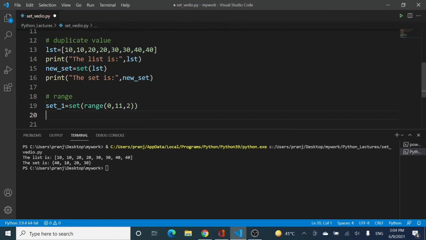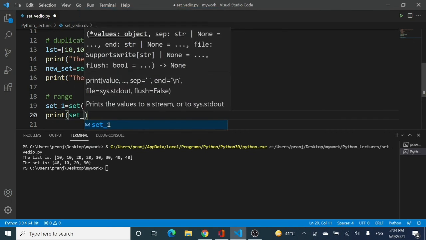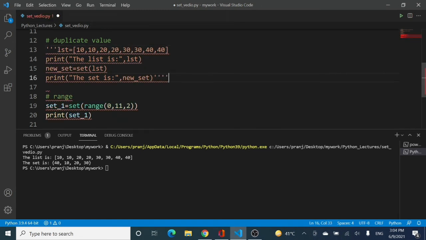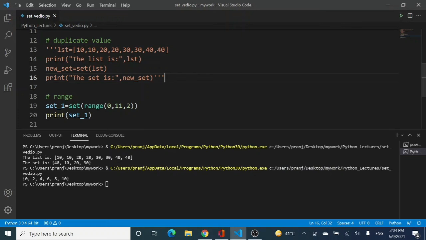Now if I print the value of set_1, let's see what we have, and let me comment the above code. Running the code, I got all the even values, because we have values from 0 to 10, and this time the values are printed by skipping two. So I got all the even values printed in my set.